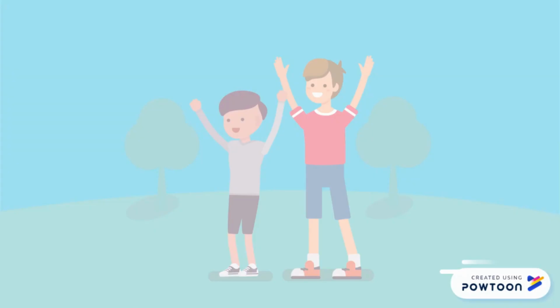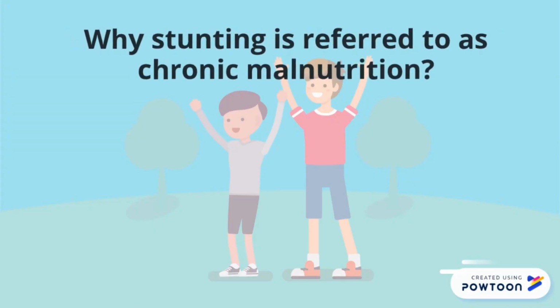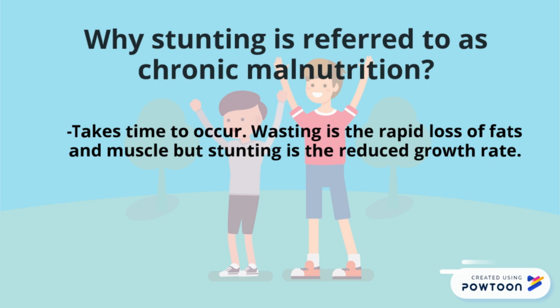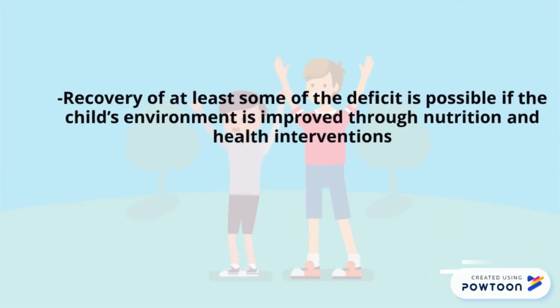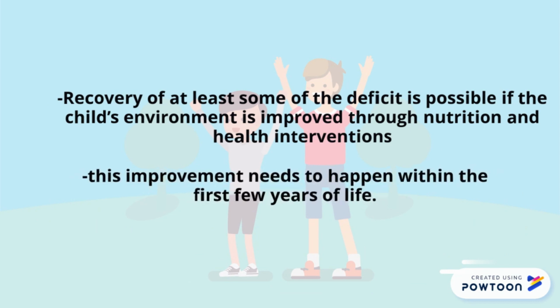Okay, lastly, do you guys know why stunting is referred to as chronic malnutrition? This is because stunting usually takes time to occur, but when it has occurred, it is also irreversible after 2 years old. Recovery is possible if the child's environment is improved through nutrition and health interventions, but the improvement needs to happen within the first few years of their life.